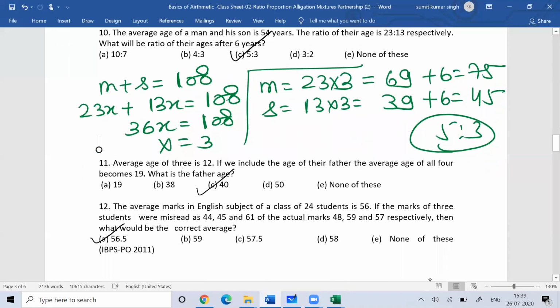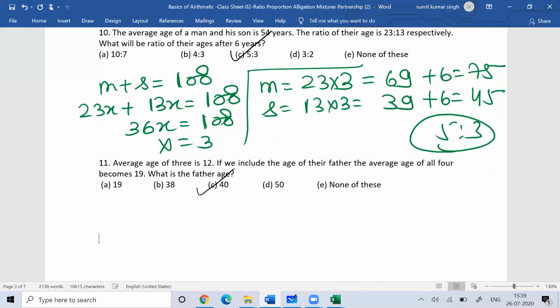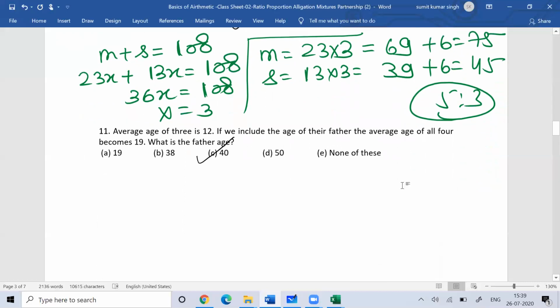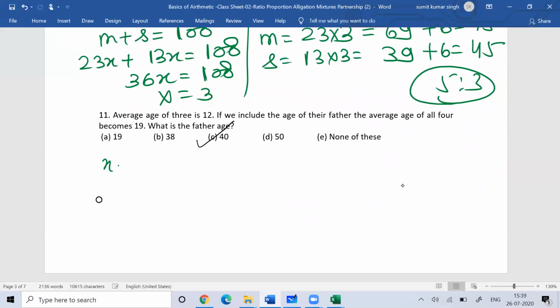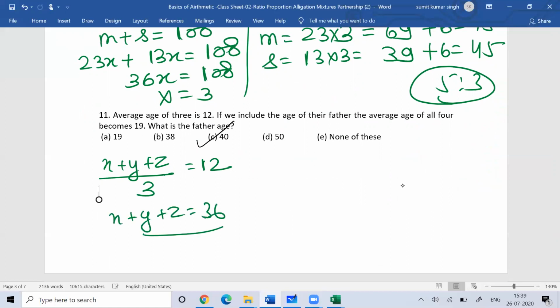Okay, now you can see the next question. The average age of 3 is 12. If you include the age of the father, the average age of all 4 will become 19. The ages of the 3 people may be X, Y, and Z. So divide by 3, you understand the average is 12. So the sum of X plus Y plus Z will be equal to 36.